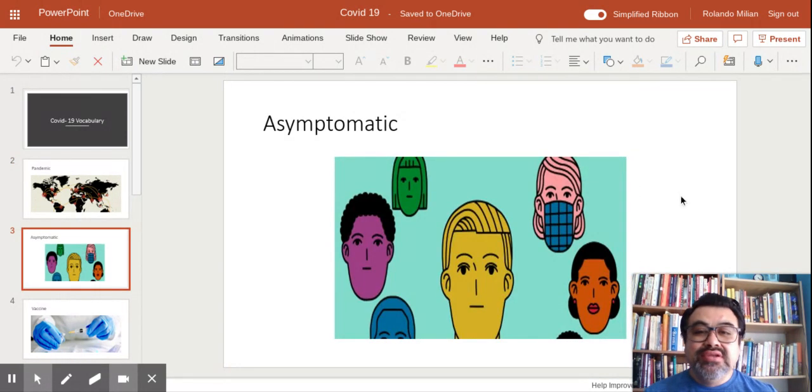The next vocabulary word is pronounced asymptomatic. Asymptomatic is a person who has the virus but never developed any symptoms. However, because the person had the virus, he or she was infecting other people, but they didn't know it. So that is what makes the person asymptomatic.